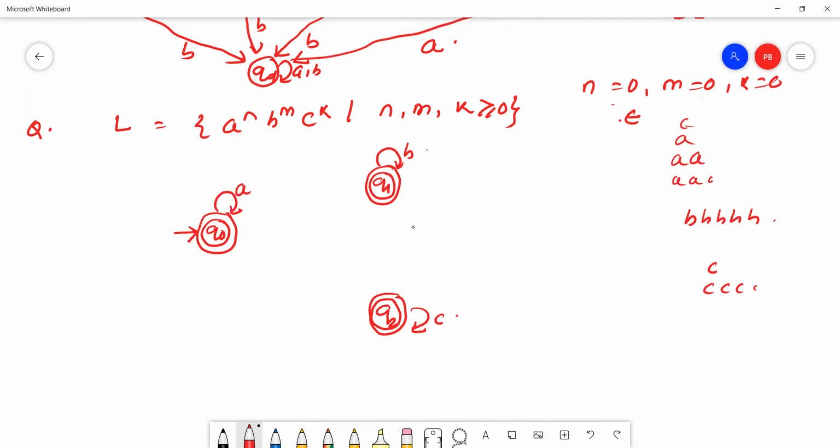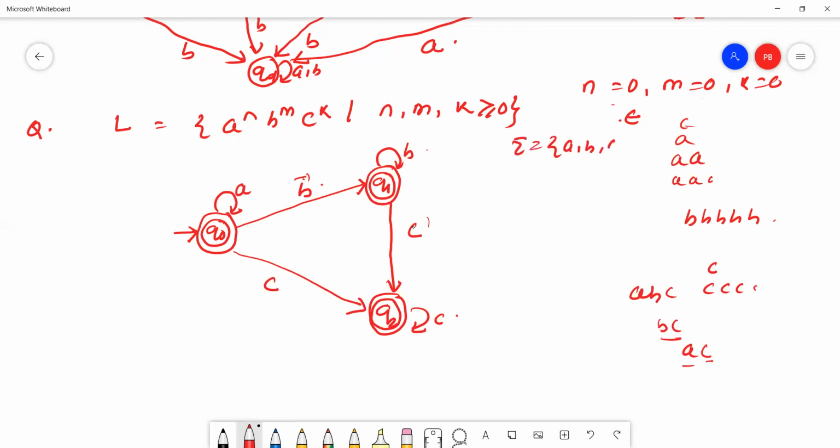Now we'll combine using the transition rule. This is B and this is C. See here, ABC is a valid string: here A, here B and C. BC is a valid string: here B, here C. AC is a valid string: here A, so C will come from Q0 to the Q2 state. The input alphabet is A, B, C.